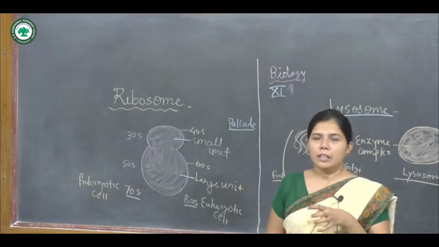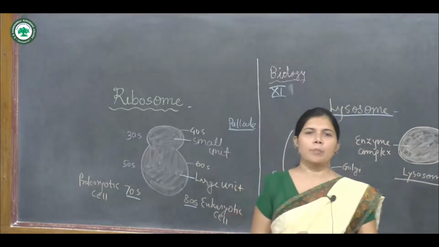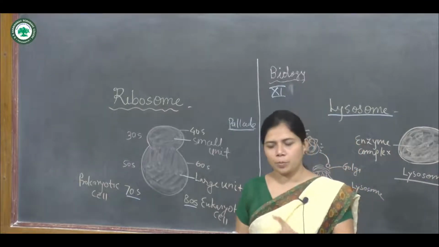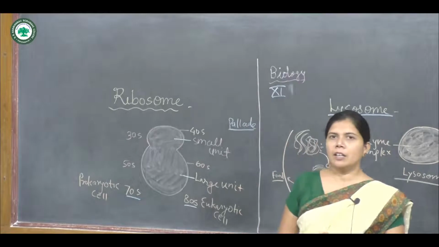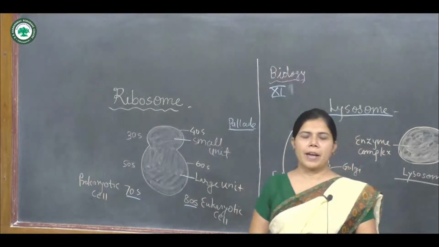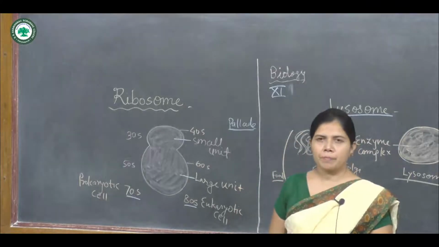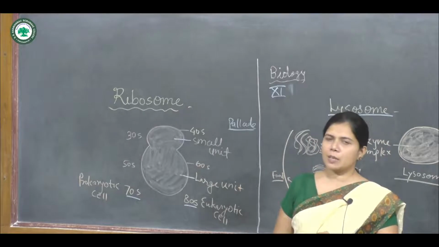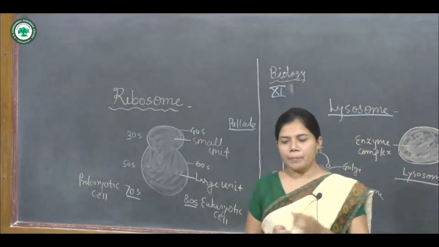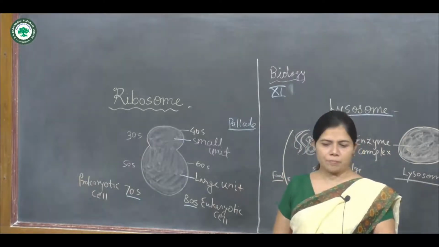Means they take part in protein synthesis, and ribosomes are also made up of ribosomal RNA and protein. Again, the ribosomes are not covered by any membrane. Means the membrane or covering is absent in the ribosome. They do not have any membranous covering around them.